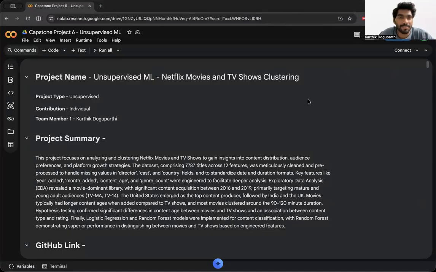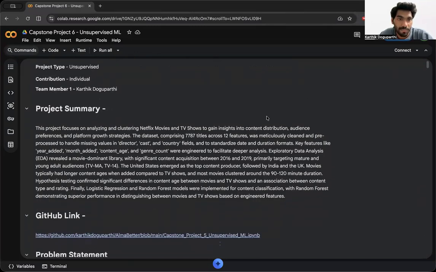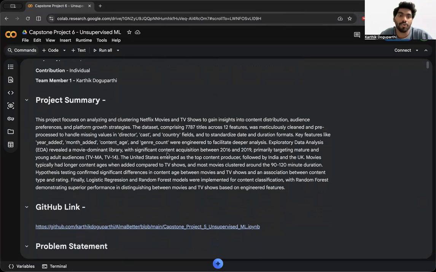Hello everyone. Today I'm going to give my project review on my Capstone project 6, that is unsupervised ML, based on the topic of Netflix movies and TV shows clustering. This is an unsupervised model, and this is my project summary.